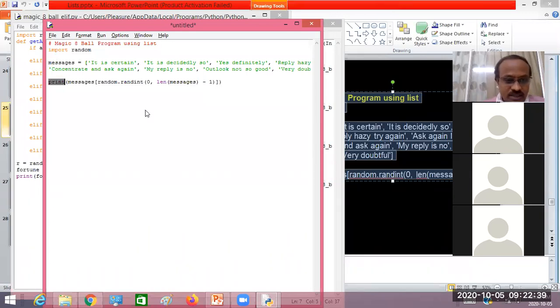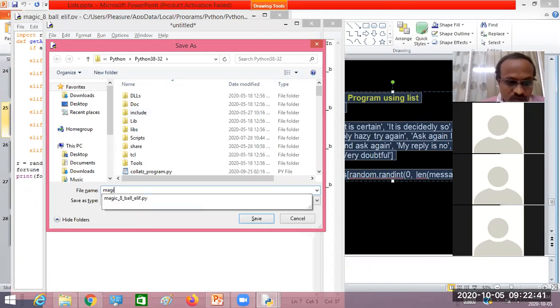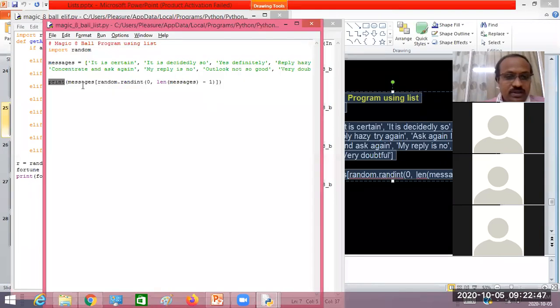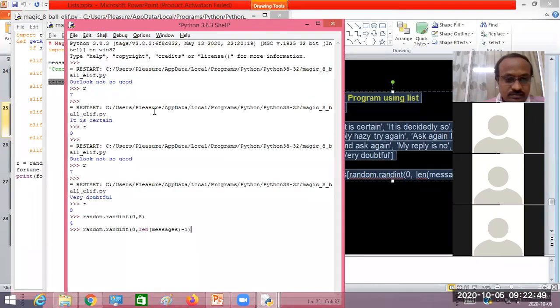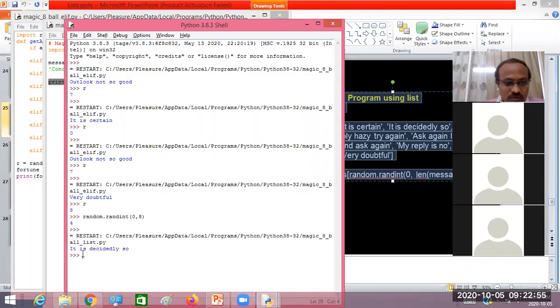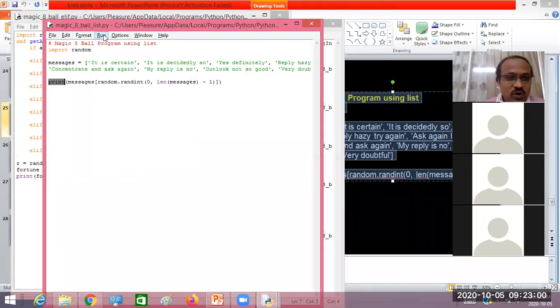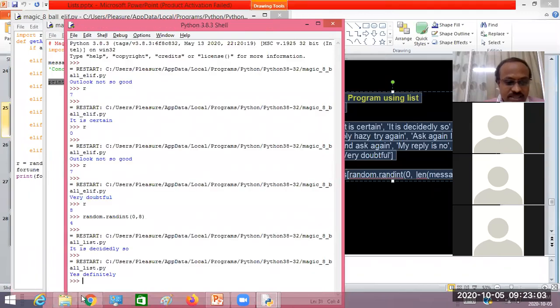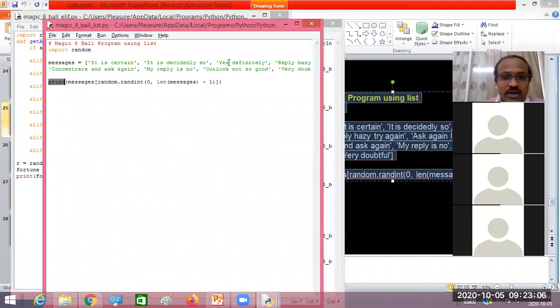Now look here, if I execute this code, this is again the magic 8-ball program, but this time using a list. Run this code. This time we got "It is decidedly so." Likewise, if I rerun this code, now I'm getting "Yes definitely." That means the random number generated is 0, 1, 2. Are you getting my point?